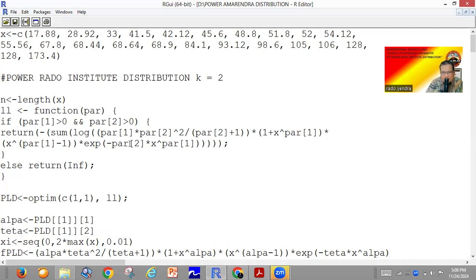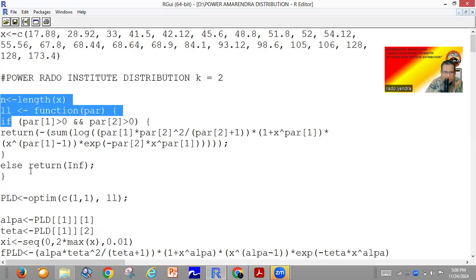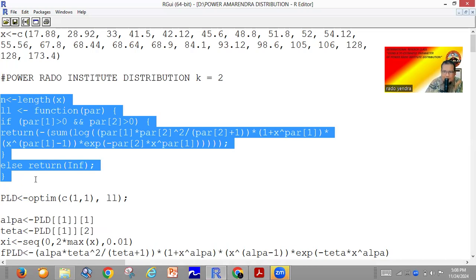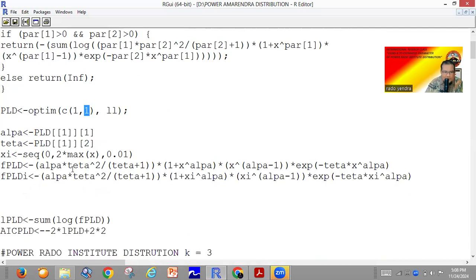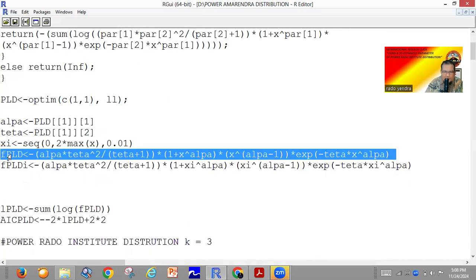So we use this coding program to estimate the parameter of the power Rama Sukhadha distribution with k equal to 2. And then we use optim with the initial value 1 for alpha and the initial value 1 for theta. After that, we must have the density function of the power Rama Sukhadha distribution for k equal to 2.